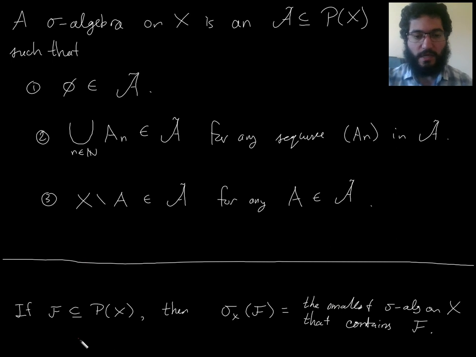And we have also defined, for any collection of subsets of a set X, the idea of the sigma algebra on X generated by that collection. So the sigma algebra on X generated by F can be defined to be the smallest sigma algebra on X that contains F, and there is a unique smallest sigma algebra on X that contains F. You can also describe it as the intersection of all the sigma algebras on X that contain F. That's pretty much everything we've done so far.